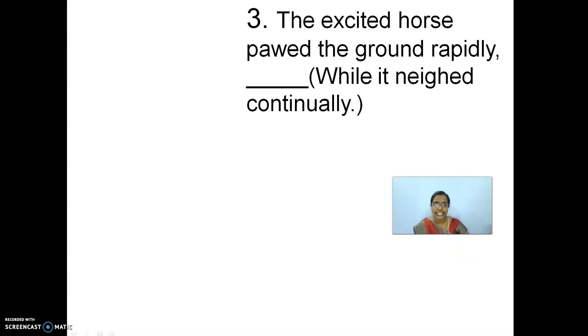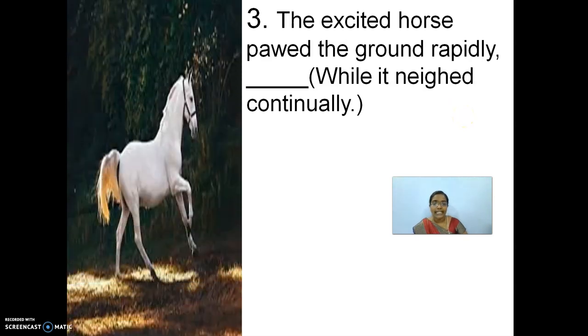Come on, read it from your textbook. The excited horse pawed the ground rapidly while it neighed continually. I have given you the image of a horse which is excited.